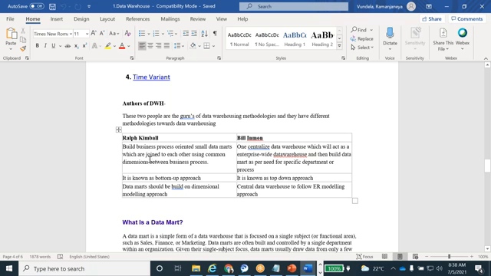Each had their own approach. One suggested the bottom up approach, and the other suggested the top down approach. What is meant by the bottom up approach? What is meant by the top down approach? We'll see.